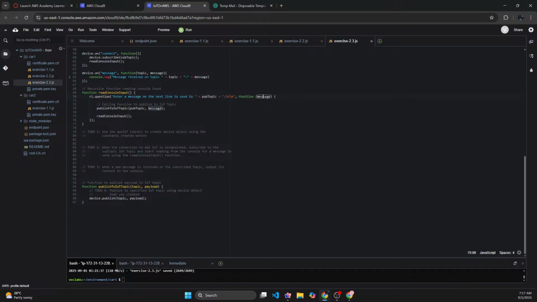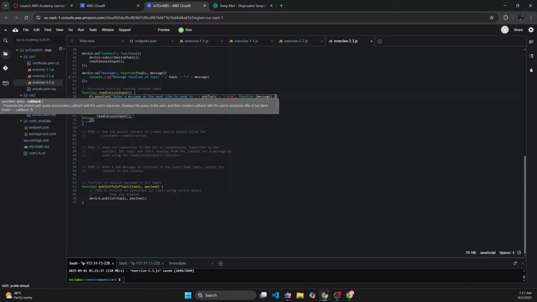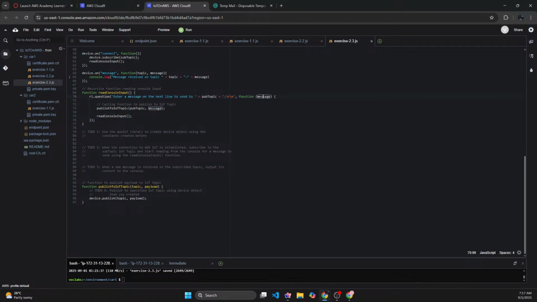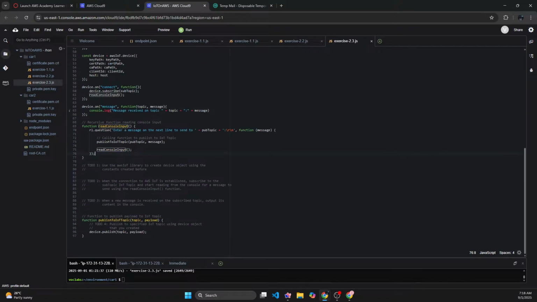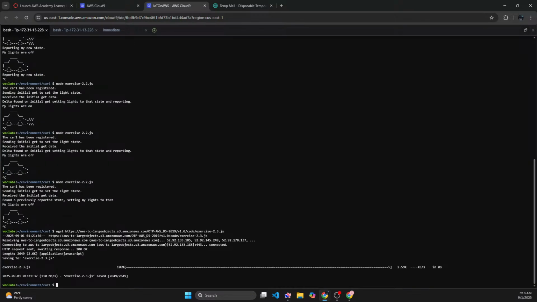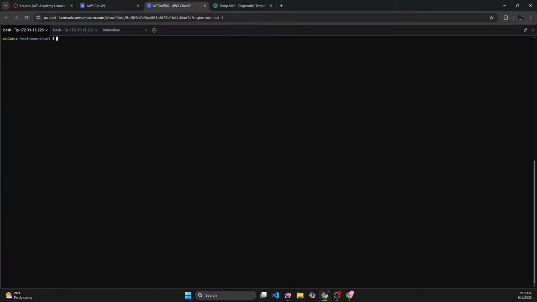Then the function will have the message, and the publish topic will take it as an argument. The function will have all this, the publish topic and message, and then I will again call the same function again and again. So this is basically the code for what I'm going to do, just creating a simple chat application like thing.